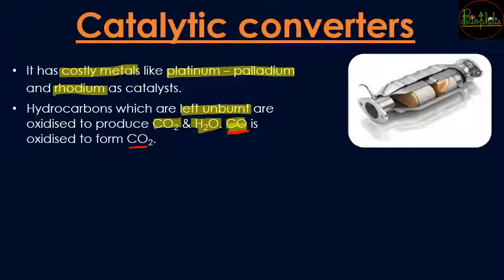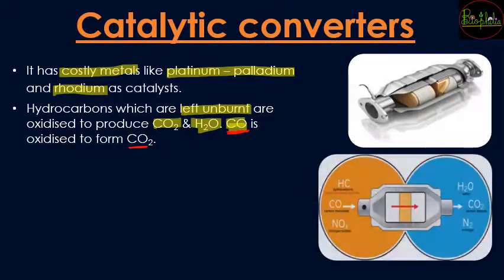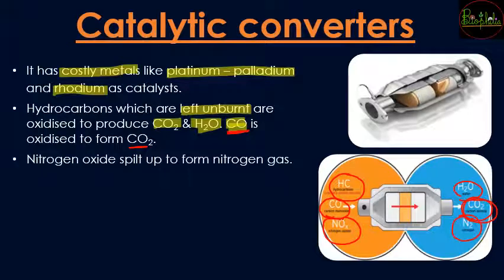So this process which needs to be done, that is oxidation, is going to be done with the help of these catalysts. Similarly, in the case of catalytic converters, hydrocarbons are converted into water and carbon dioxide. Carbon monoxide is also going to be converted into carbon dioxide. Then nitrogen oxides are going to be converted into nitrogen gas. So that was the thing that the catalytic converters are made for.